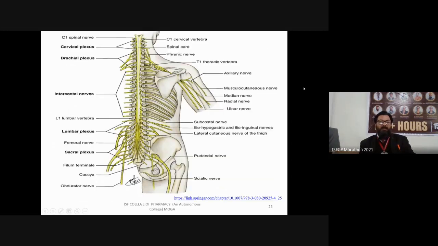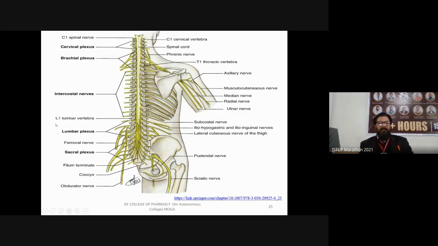These are different types of spinal nerves. We will start from the start to the end of the spinal nerves. You can see they are originating from the right side as well as from the left side, and you can see the C1 spinal nerve. C1 means cervical 1, that is coming from here.